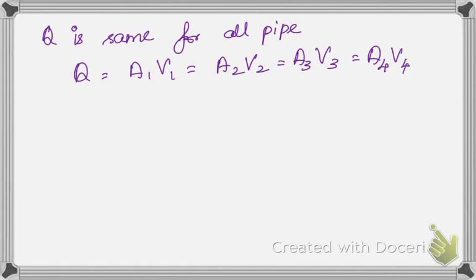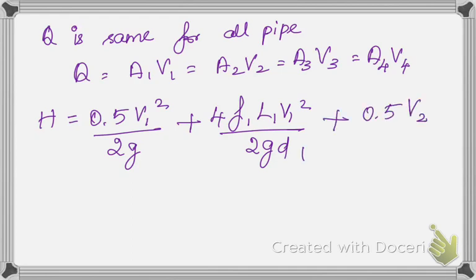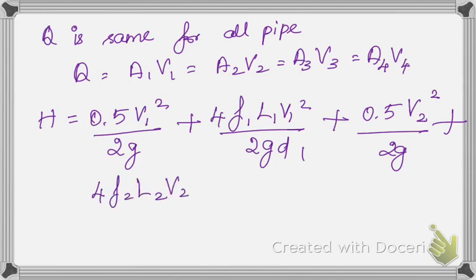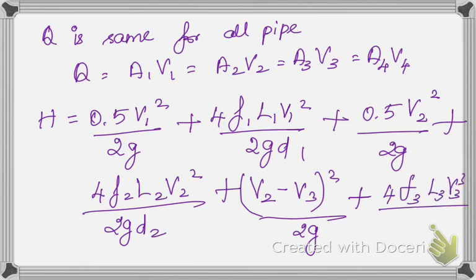So I will write the difference in liquid surface level as H, equal to 0.5 V1 squared by 2g, since I'm accounting for minor loss also, plus the major loss, which is friction loss, 4 F1 L1 V1 squared by 2g D1, plus 0.5 V2 squared by 2g, plus 4 F2 L2 V2 squared by 2g D2, plus (V2 minus V3) the whole squared by 2g, plus 4 F3 L3 V3 squared by 2g D3,